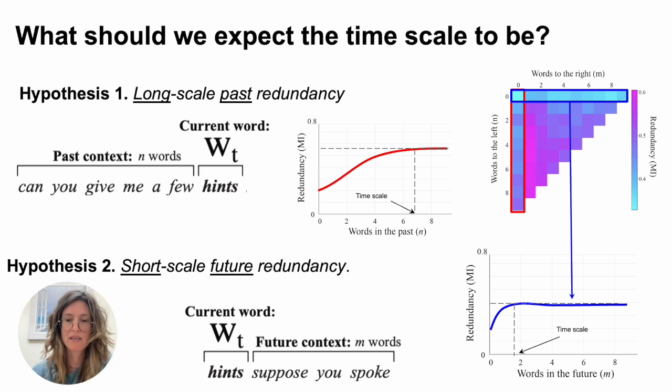This would be translated into this kind of trend, with a curve of redundancy as a function of words in the future that would plateau much earlier, around 1 or 2 words. Okay, so what did we find?